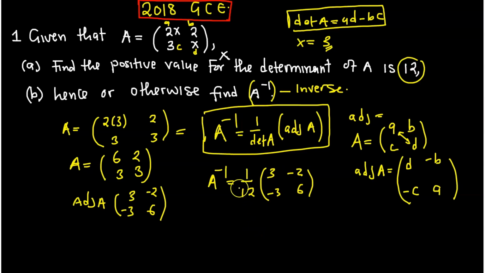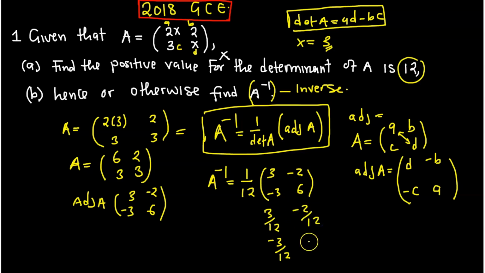So you can multiply 1 over 12 by 3. It is going to be 3 over 12. Then this part, what is it? Down here is going to be negative 3 over 12. Then this side is going to be negative 2 over 12.